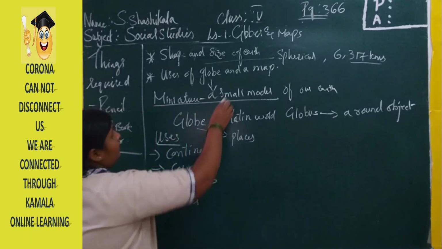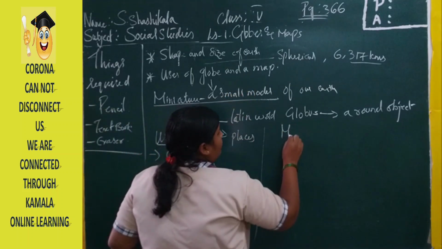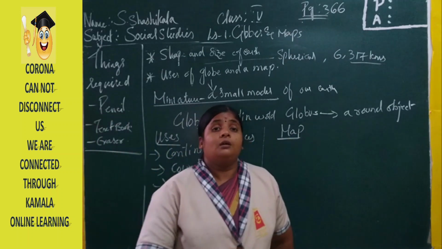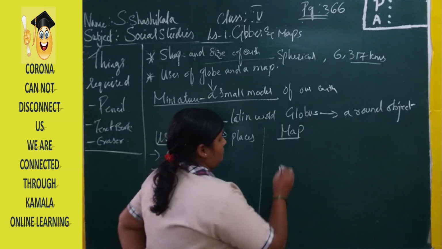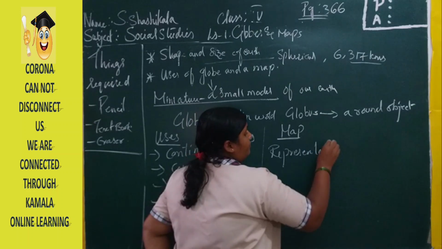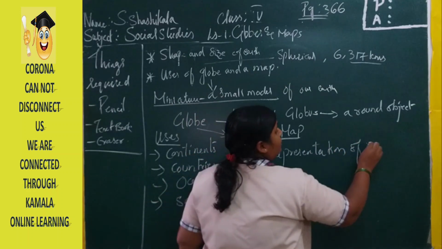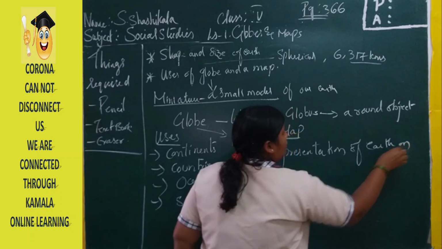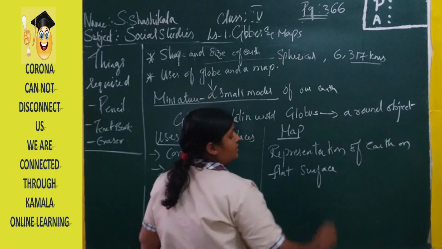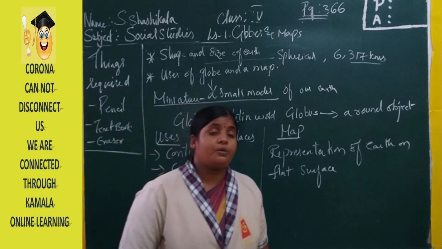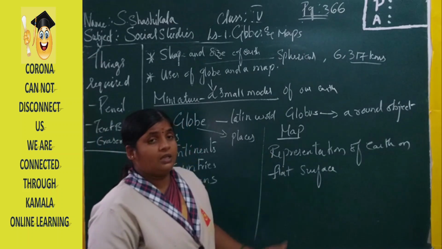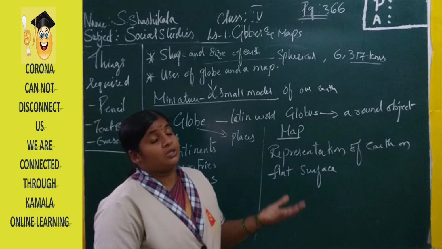Now moving to the next topic, that is a map. What is a map? It is the representation of the earth on a flat surface. A flat surface may be the ground or a piece of paper, where we can draw not only the earth but the things present in our environment.